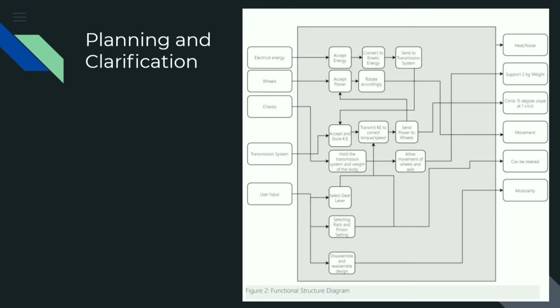Our functional structure diagram was misunderstood and requires a rehaul entirely. The inputs and outputs should be materials, energy, and signal. Our inputs such as chassis, wheels, and transmission system should all be sub-functions under materials. Our entire system should outline all the functions and lead to base outputs of energy, materials, and signals with a clearer structure of sub-functions. The diagram should have helped us in identifying key structures to design, but this was not